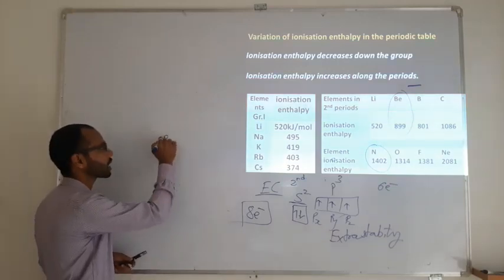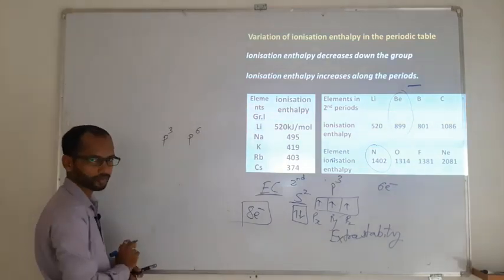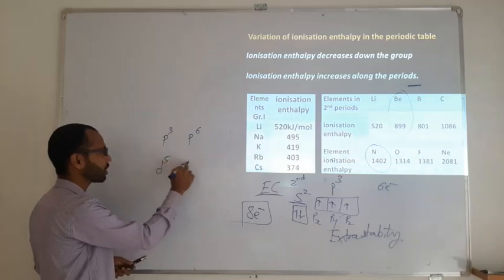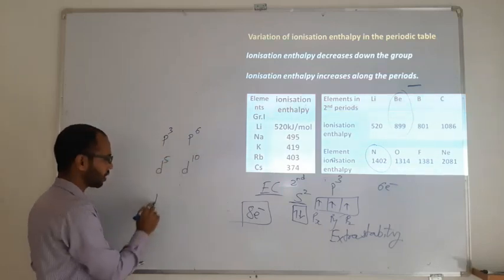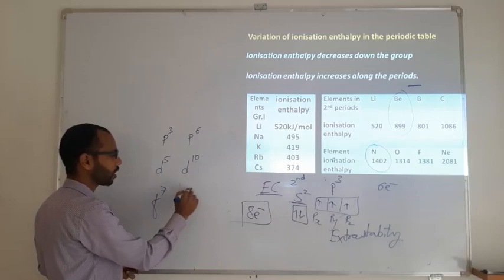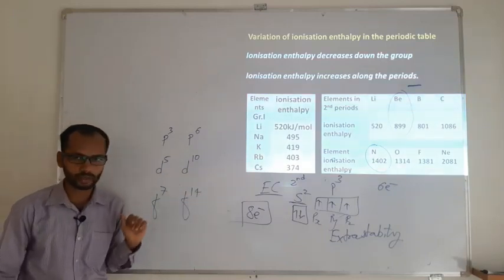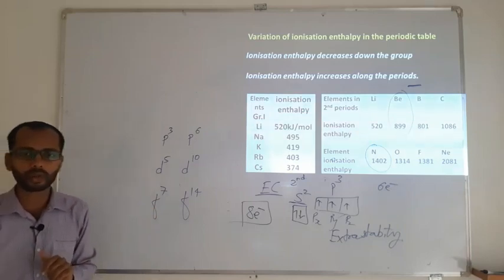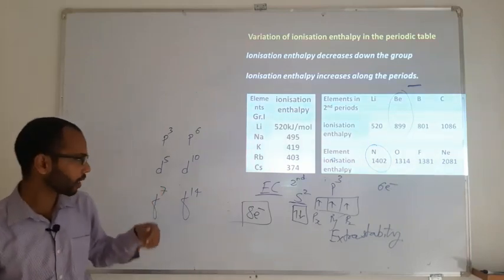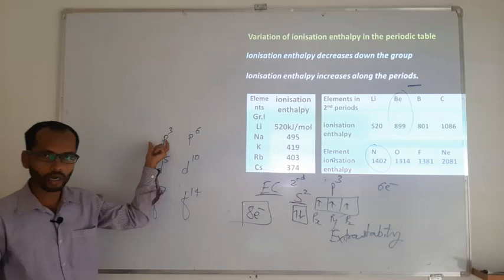You cannot observe half filled or completely filled in the S configuration. Whereas in the P, we can have P3 or P6. In the D, we can have D5 or D10. In the F, we can have F7 or F14. So whenever you come across these electronic configurations, you will be coming across copper and chromium in the D block family also. P3 means all are going to have a single electron.